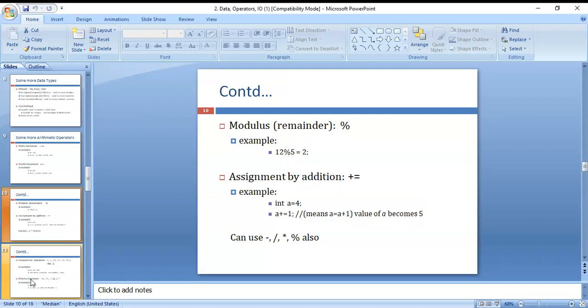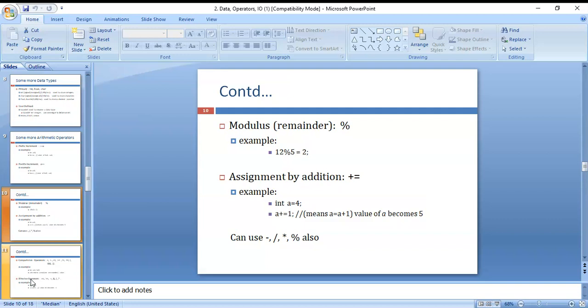Next, assignment by addition, plus equal. Assignment is the equal sign. The assignment operator is nothing but the equal sign. For example, a is equal to 5. The value 5 is assigned to a by using the assignment operator.